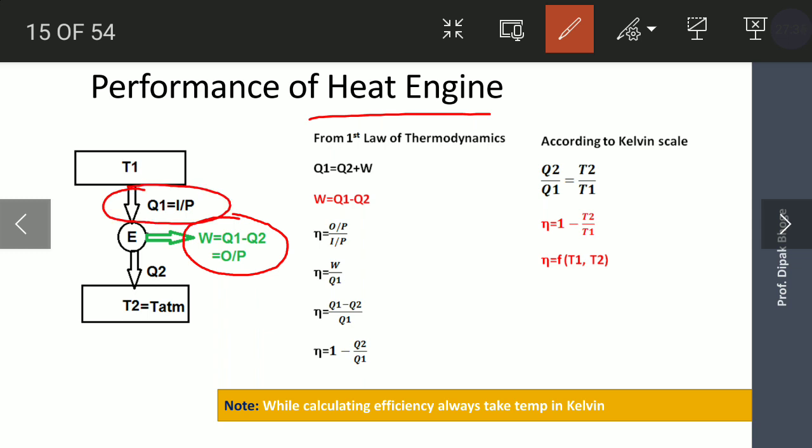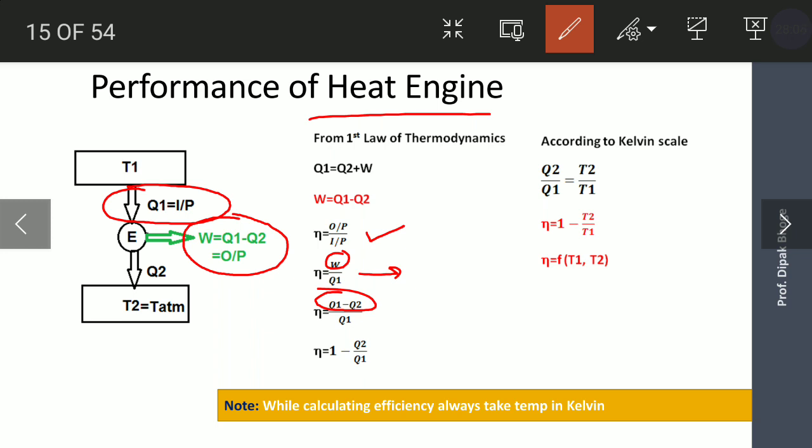Then from the definition of a heat engine, the efficiency of a heat engine is output divided by input. Output is W divided by Q1, and W is nothing but Q1 minus Q2, so we replace W with Q1 minus Q2.